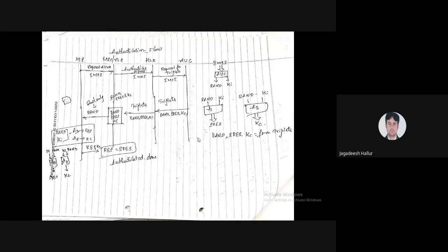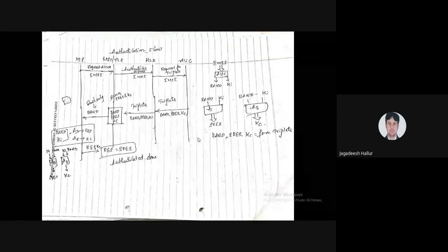These three triplets move from the authentication center to the HLR, and from the HLR to the MSC. The MSC already stores SRES and KC, and it sends only the random key. The random key is given to the A3 and A8 algorithms, which generate the SRES and the ciphering key.